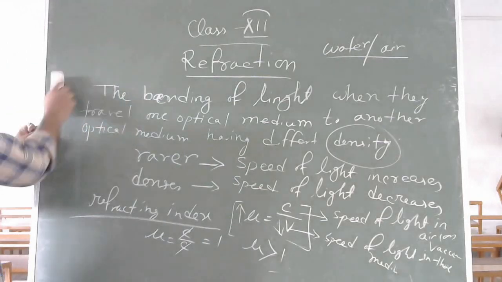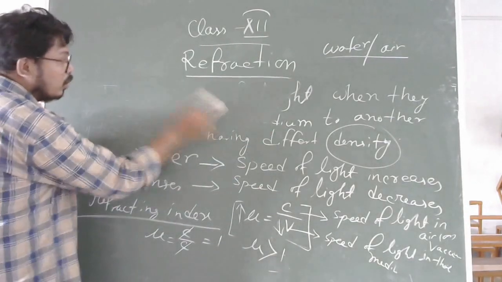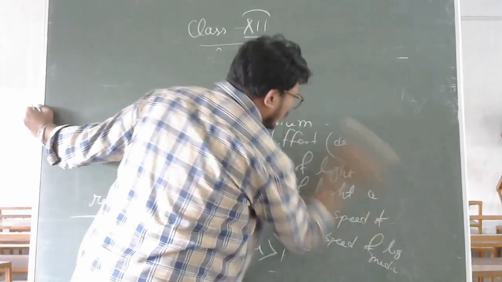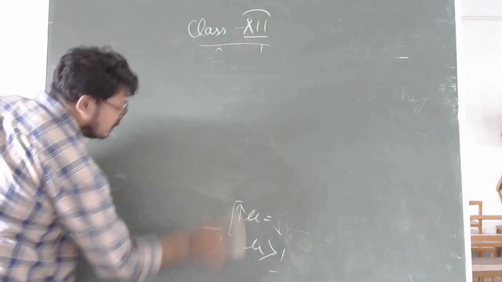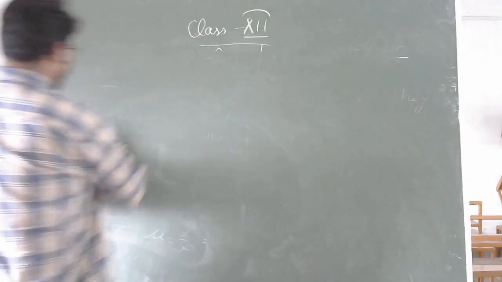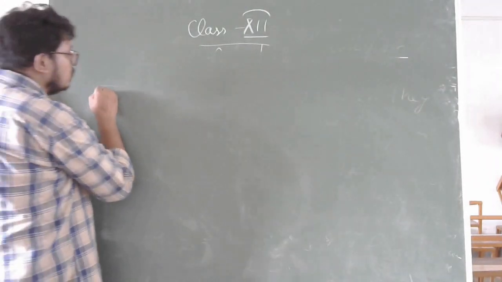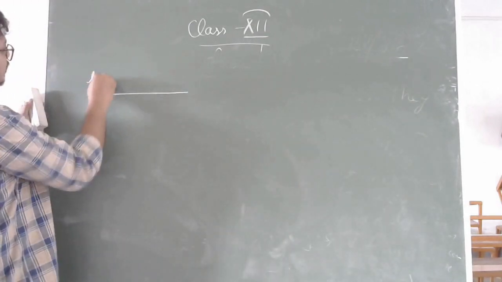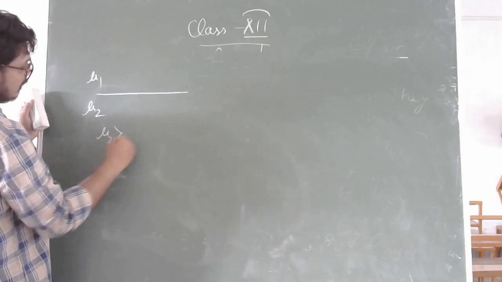Clear? Now, next one, you already know what is refraction. Now you see what will happen when the light flows from one optical medium to another medium. Let's see. Consider this one is first medium mu1, mu2, where mu2 is greater than mu1.